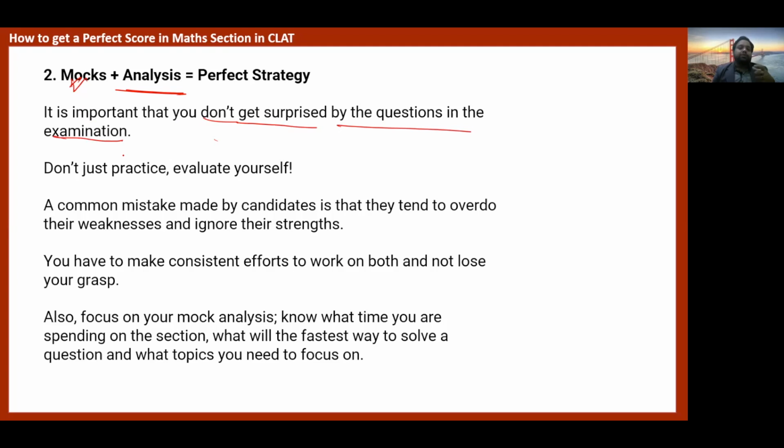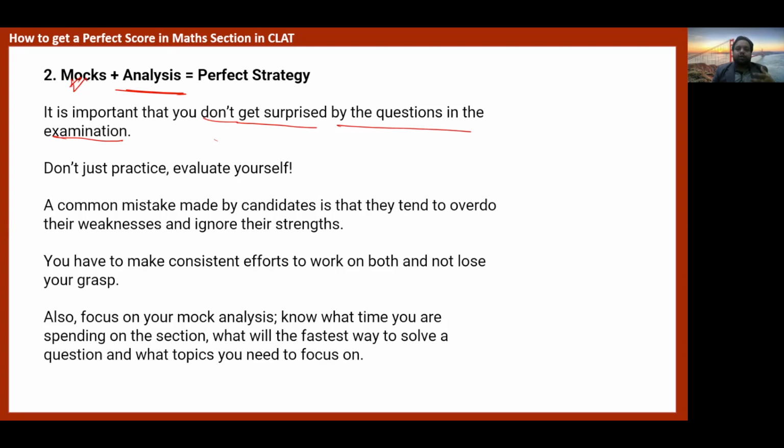This is a knack we should develop. I've seen many students who are very good in practice. They have practiced throughout the month, throughout the year. But in the examination, when they see a question and don't identify it, they start to panic. So you should keep your nerves calm. You must be relaxed when you see some uncommon sections, some uncommon questions in your examination.